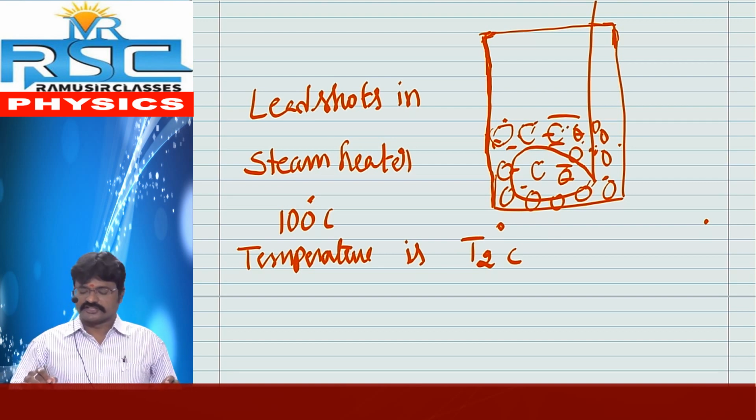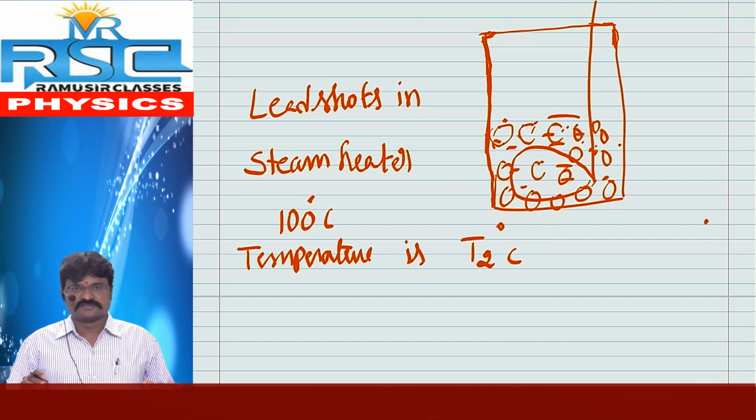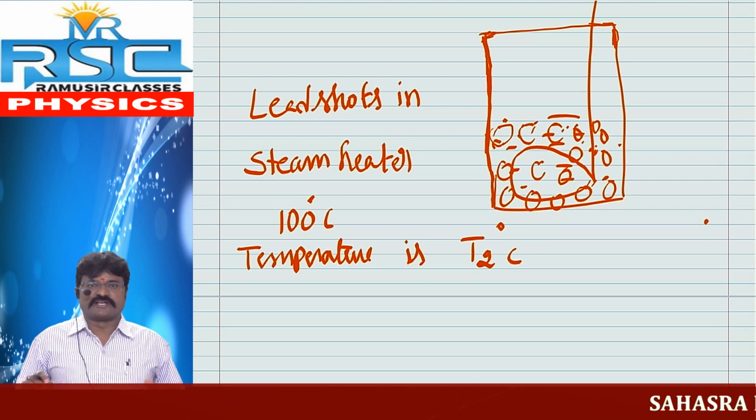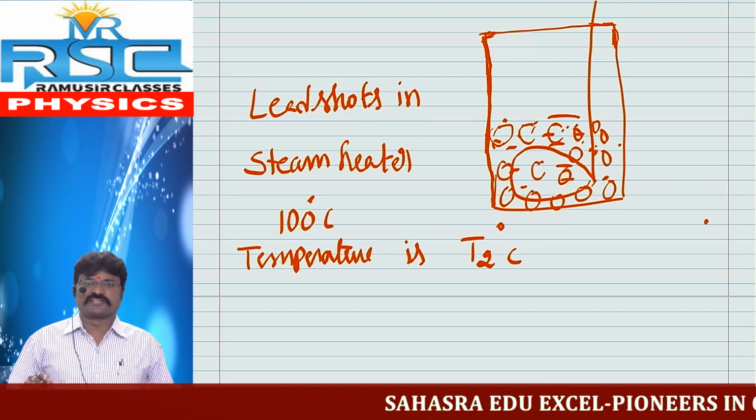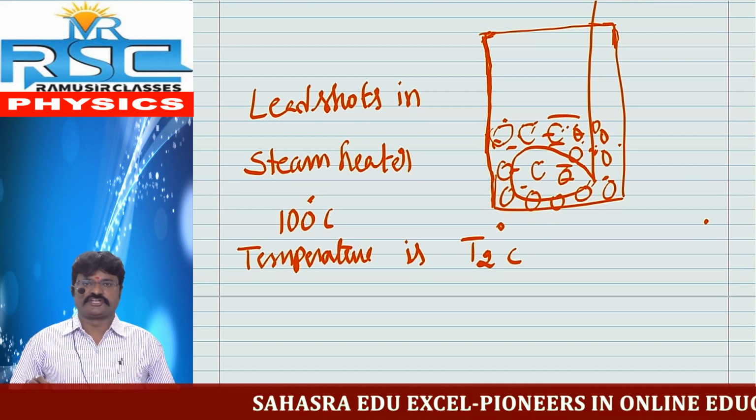We already said in the calorimeter there is some water. Between this water and these hot lead shots, thermal equilibrium takes place. Automatically the lead shots lose some heat energy, and simultaneously the water gains some heat energy.